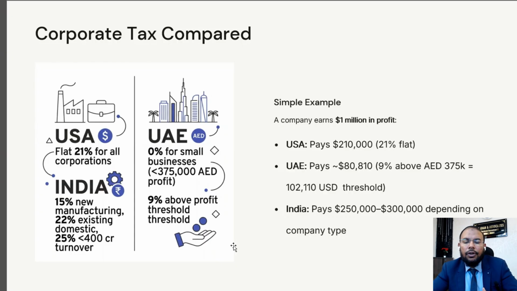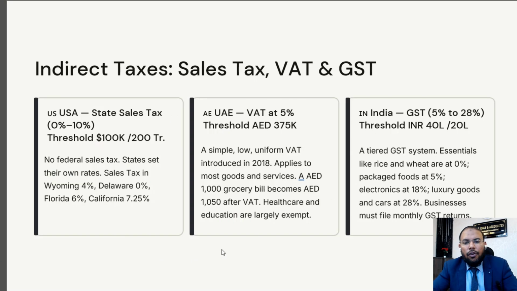So we already covered personal income tax and corporate tax. Further, we are going to discuss indirect tax. For your understanding, indirect tax, state wise, differs in USA. In UAE, the standard rate is 5%. In India, GST rate is 5% to 28%.